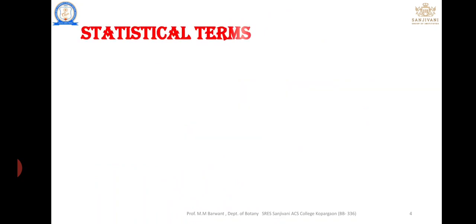Next, the statistical terms. In this subject, before starting deep concepts, we have to see some small basic concepts. Those small basic concepts are what the whole of biostatistics depends on. If you study the first chapter of any subject in detail, then you will understand the last chapter. For that purpose, listen carefully and understand carefully. If you have any doubt, you can ask me.